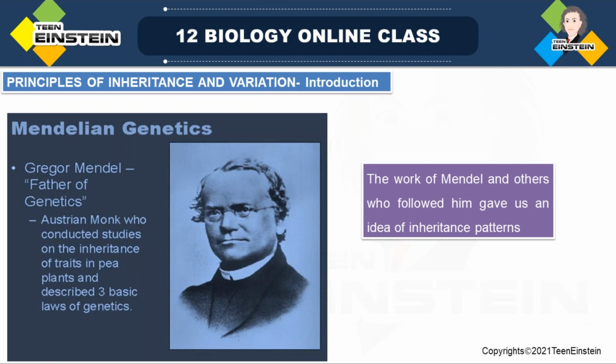Finally, he explained 3 basic laws of inheritance. The inheritance pattern and these 3 basic laws were described by John Gregor Mendel, the father of genetics.